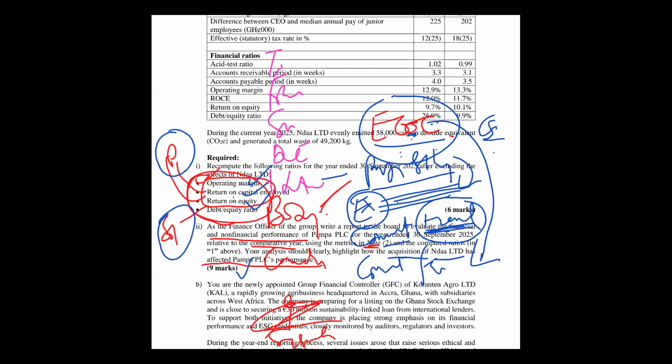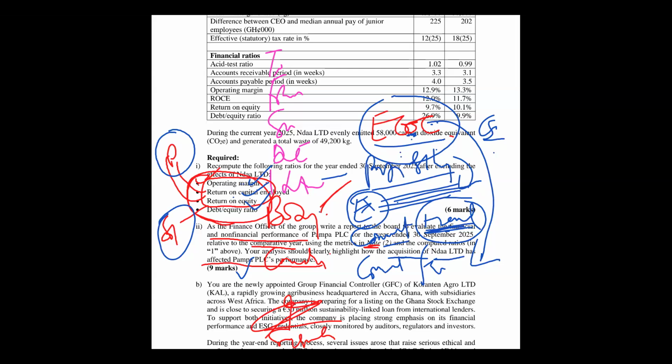What did this and that? And then, when the business was without, when formally the Nda Limited hadn't been acquired, what was the ratio? After it was acquired, what was the group ratio? And when it was excluded, what was the ratio? Right? That's the trend. So here I'm asked about 3 or 4 trends together. When I pick the return on capital employed, before Nda was acquired, what was Pampers' ratio?